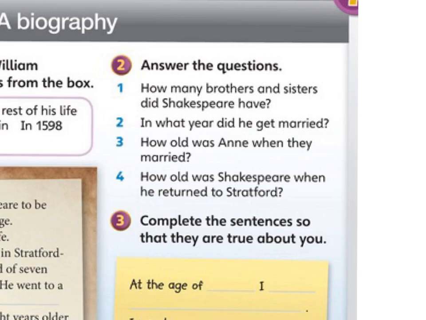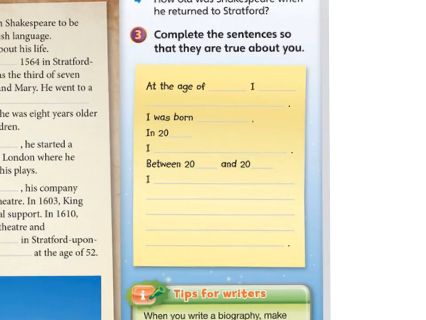Sorry, telephone. When you finish answering that, we're going to continue with exercise 3.